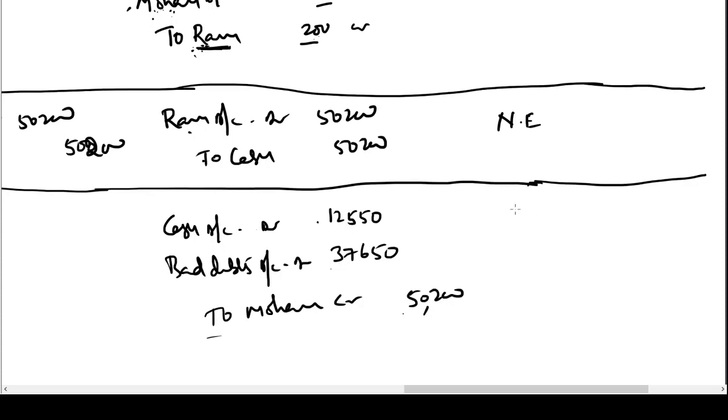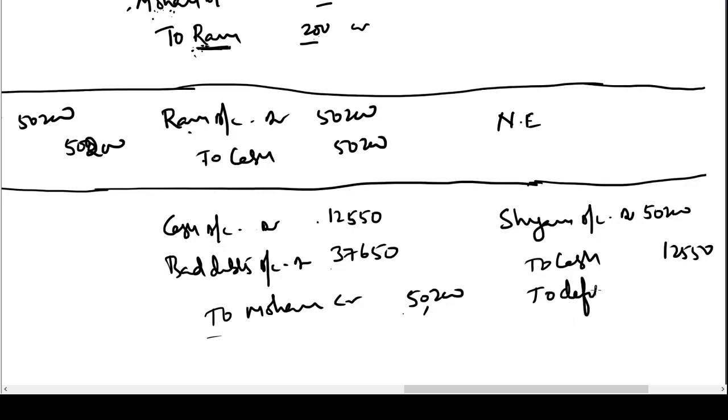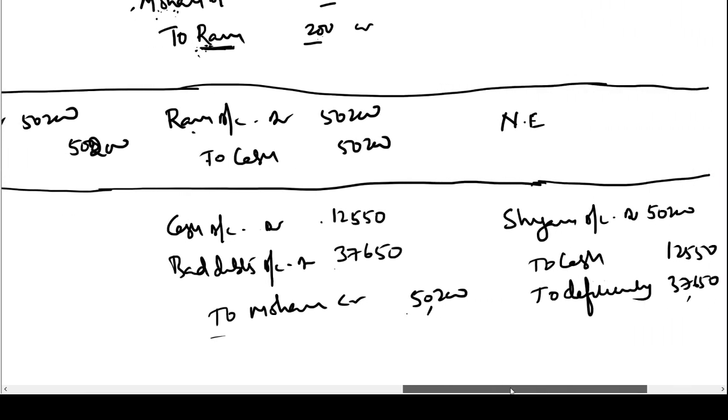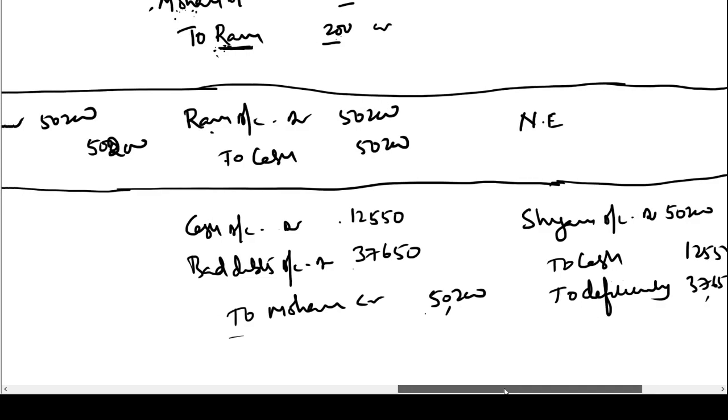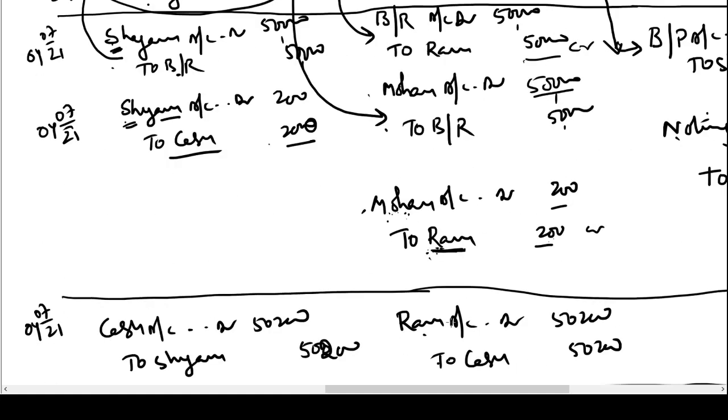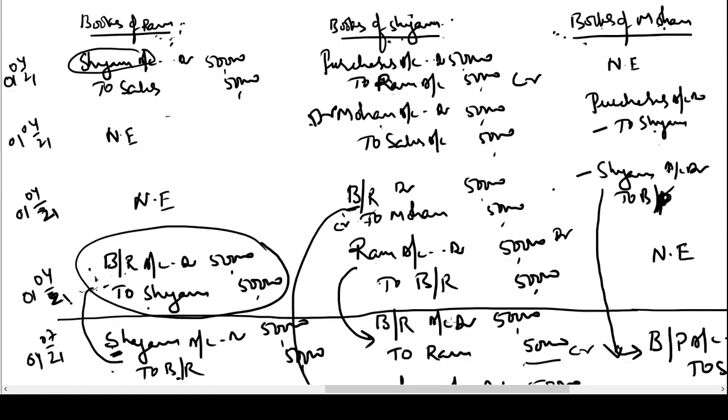What will be the entry in the books of Mohan? Mohan is paying the money to Shyam, so Shyam account will be settled now. Shyam account debit 50,200. The estate is able to pay only 12,550, hence the remaining amount will be transferred to an account called deficiency account, that is 37,650 rupees. So this is how the account will be settled in the books of Shyam and Mohan. Okay, so this is how we pass journal entries with respect to dishonor of endorsed bills. Okay, thank you.